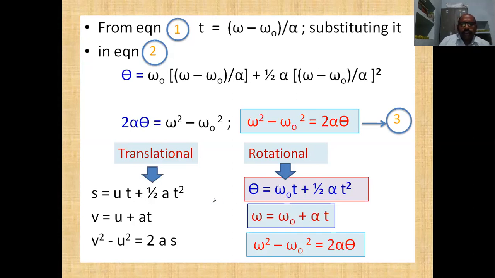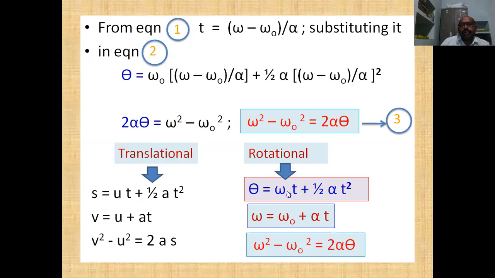In place of linear displacement, we get angular displacement. In place of linear initial velocity, we get angular initial velocity. Here we have linear acceleration, here we have angular acceleration.